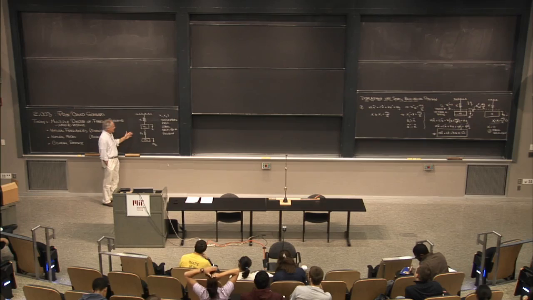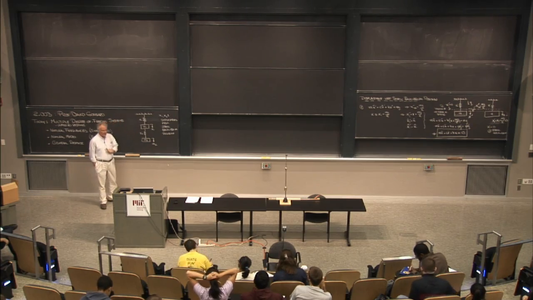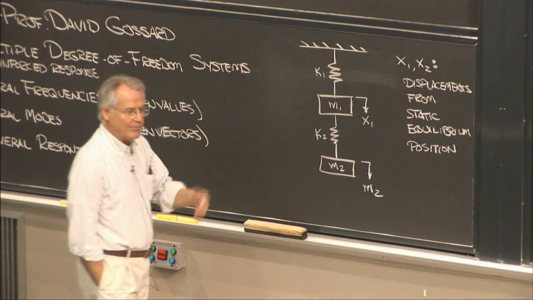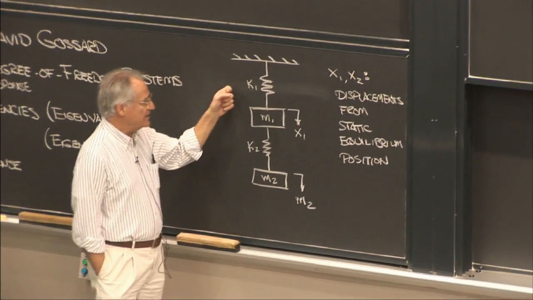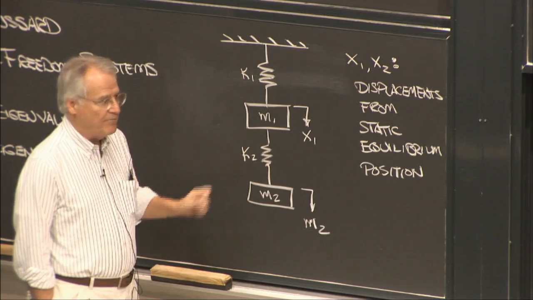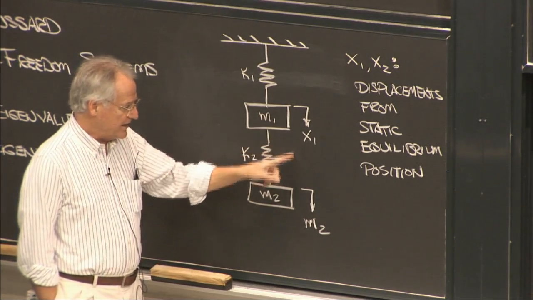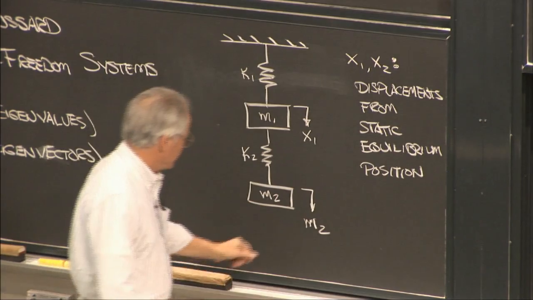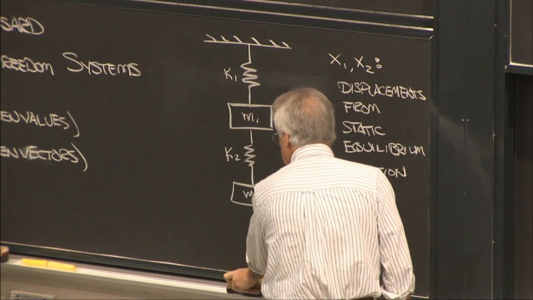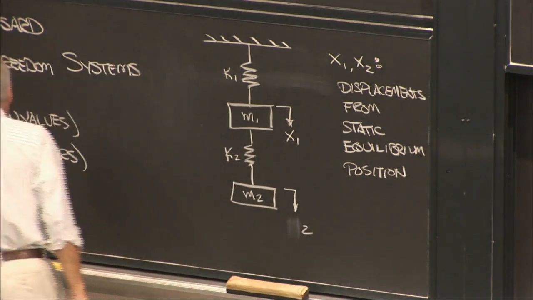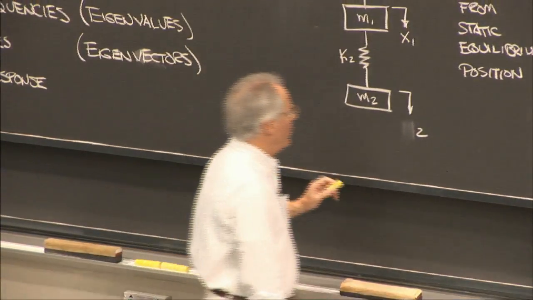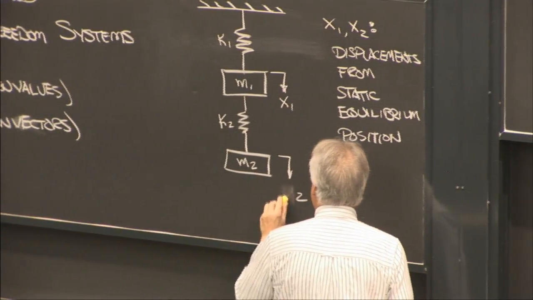This is a classic textbook case, two springs, two masses, a straightforward extrapolation of what you've done before. You've got a spring K1, mass M1, spring K2, mass M2, and the displacements are indicated as shown there, X1 and X2.